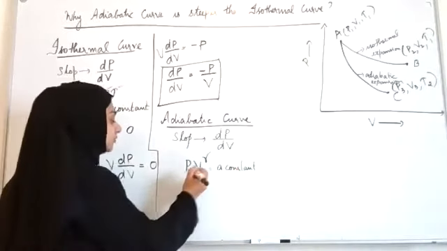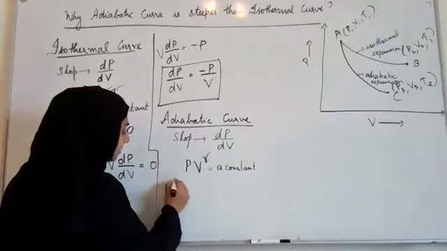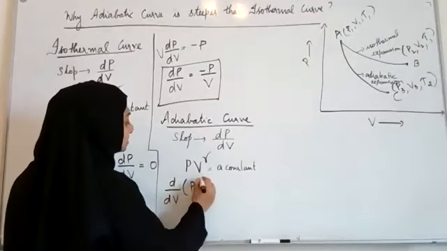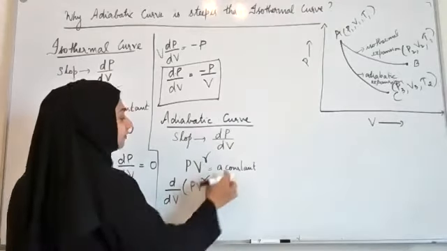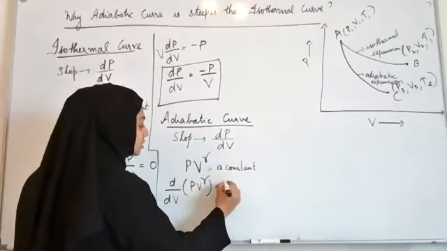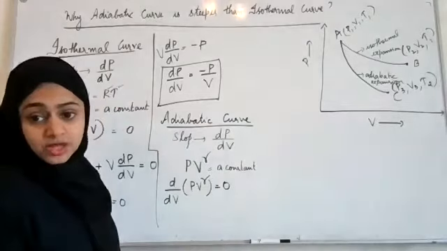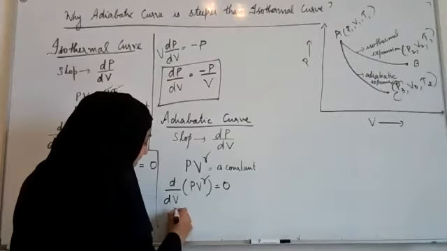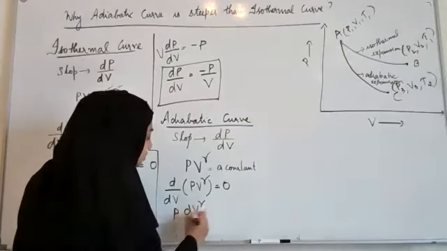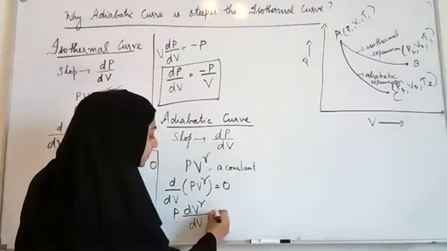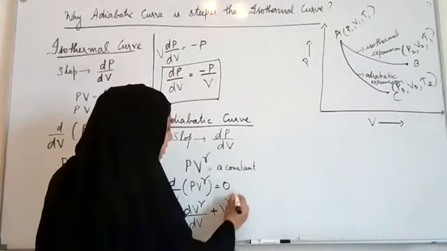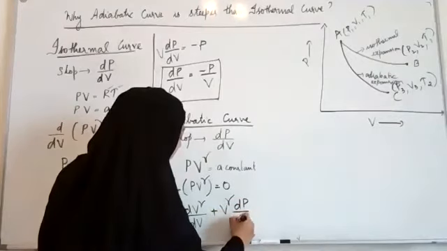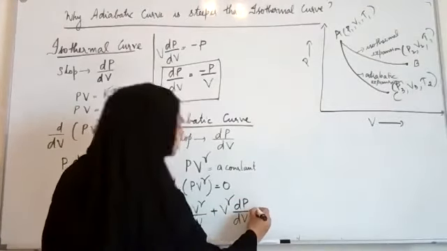So when I differentiate with respect to V, d by dV of PV raised to gamma is equal to, when I take d by dV of a constant, it will be 0. Now, let me differentiate. So, it will be P into d V raised to gamma by dV plus V raised to gamma into dP by dV is equal to 0.